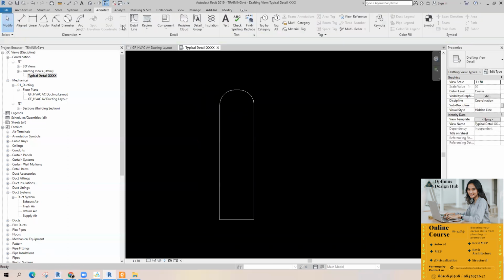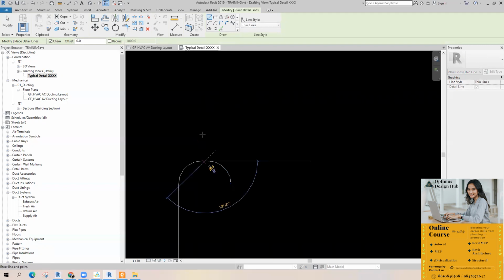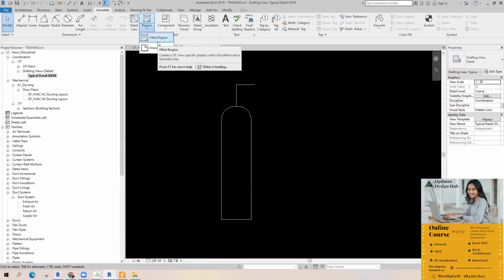Just like the other tools, you know how to use these modification tools. If you want to create a hatch inside this object, inside this boundary, there is an option called Fill Region.